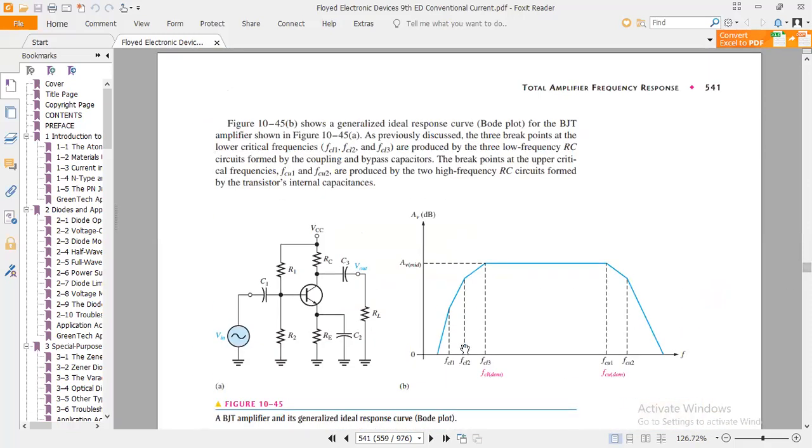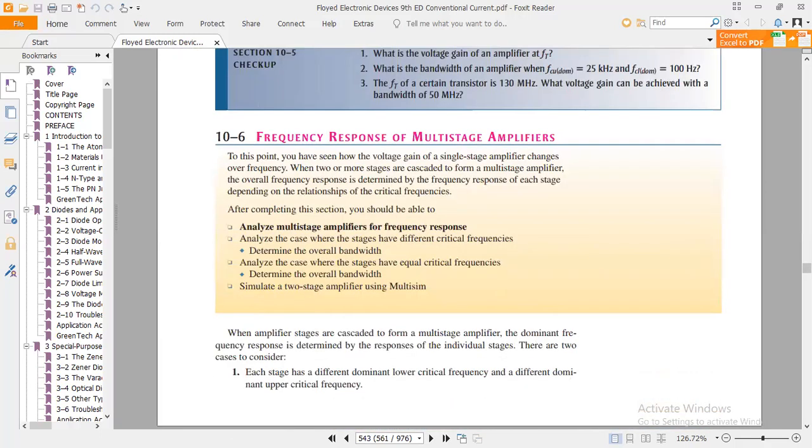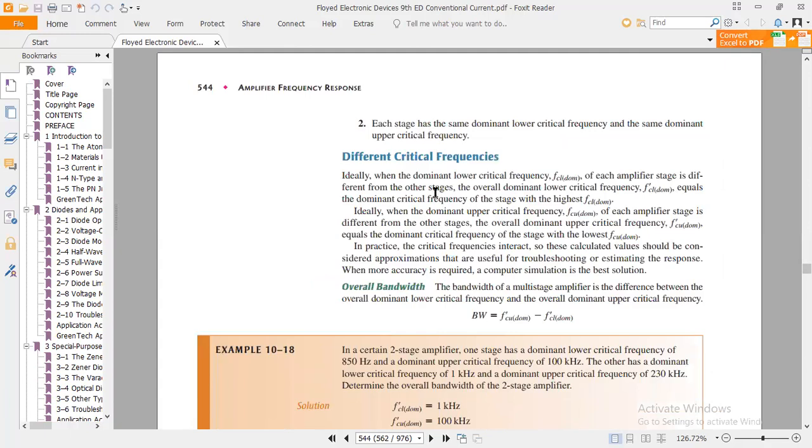As we all know, we have discussed the upper critical frequency concept and the lower critical frequency concept. Moving towards this part, the second case is each stage has the same dominant lower critical frequency and the same dominant upper critical frequency. Different critical frequencies for the sake of finding bandwidth.